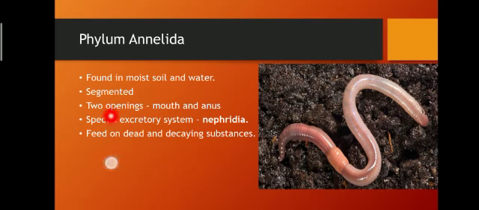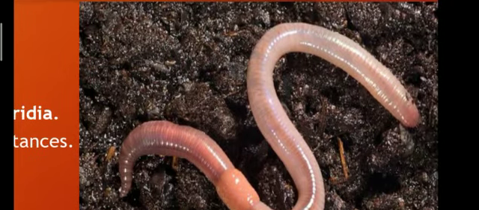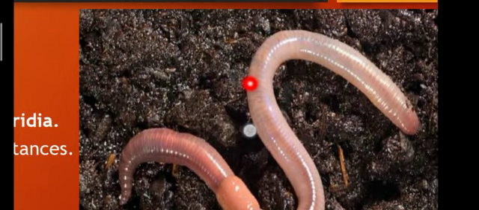Now coming to phylum Annelida. Phylum Annelida is another type of worm which is found in moist soil and water. They are segmented. Segmented means what? If I zoom in on this picture, you'll find that there are certain rings present. This is an earthworm.